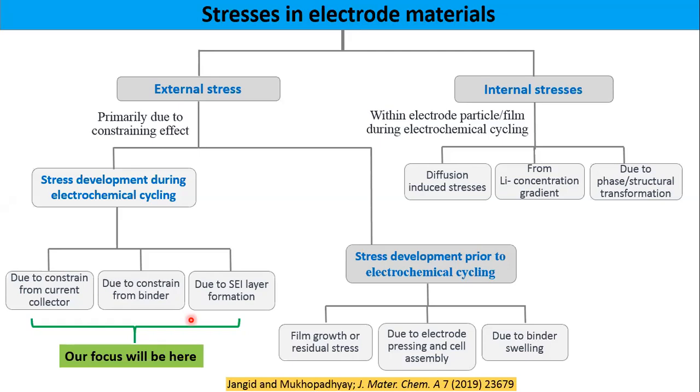Your electrolyte will degrade on the surface of the electrode, and the layer formed upon the electrolyte degradation, we call it the SEI layer, solid electrolyte interface. That insulating layer will itself create constraint. It will resist the free expansion and contraction of the undergoing particle. So this will be the main focus in this case.